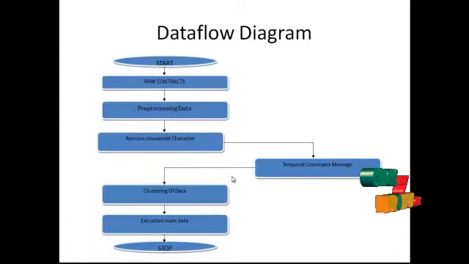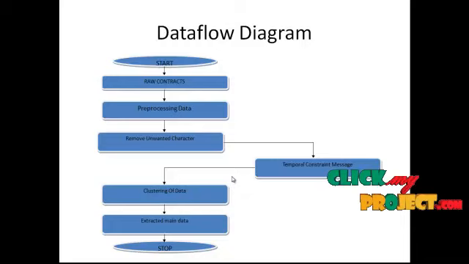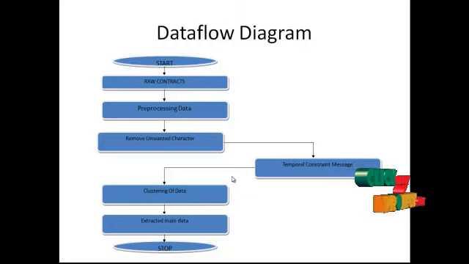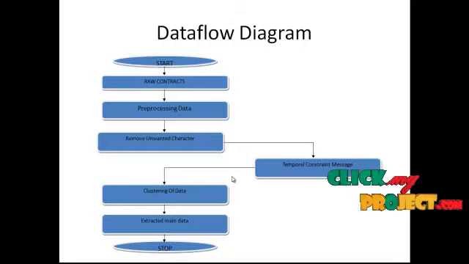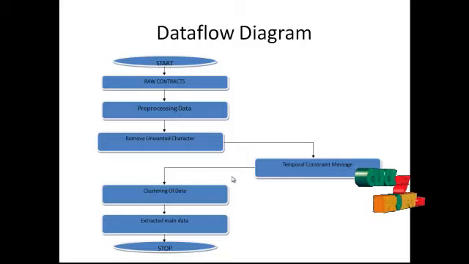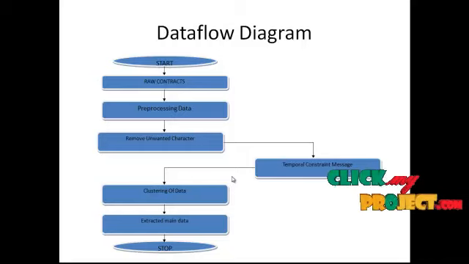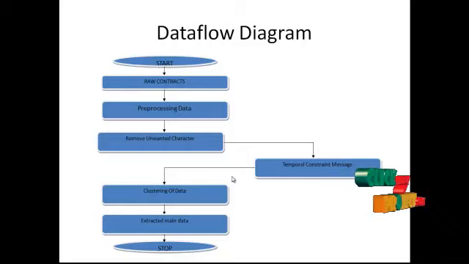You can see our project data flow diagram. We can start the process. The next process is raw contracts. The business events in contractual service engagements are distinct from other domains. A contract usually is drafted and signed before the relevant business service engagement occurs. So the next process is pre-processing data.